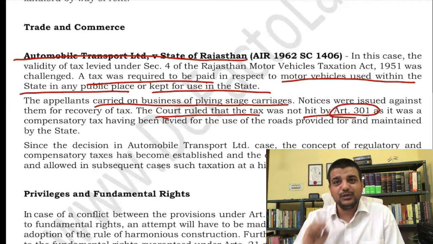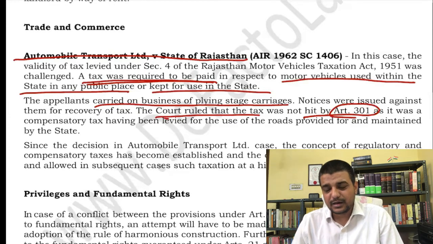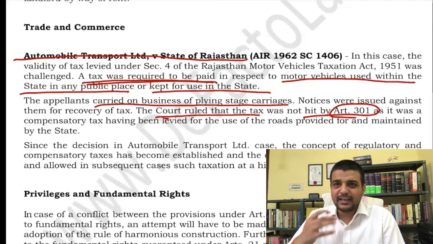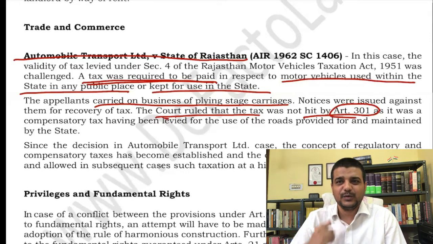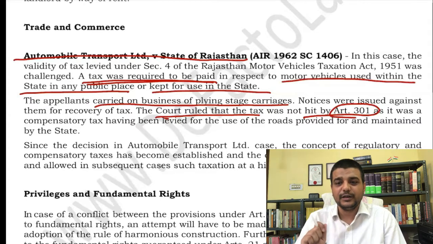Okay, what is Article 301? That trade and commerce shall be free. So the question was, the extra tax levied by the state of Rajasthan, which they said is a compensatory tax, does that compensatory tax violate 301? The court held the answer is no, with a string attached: if the state is providing something beneficial to you, then that particular tax will be upheld totally.